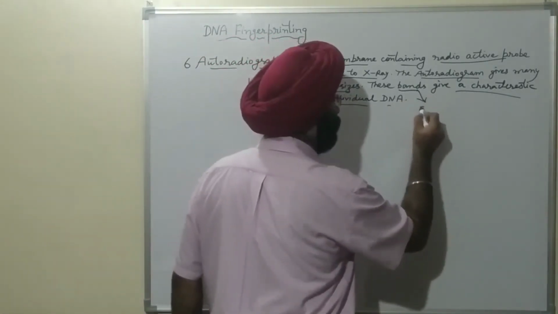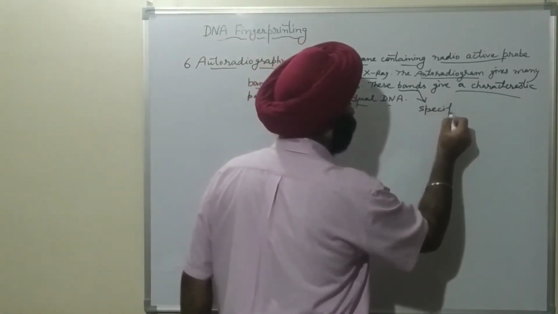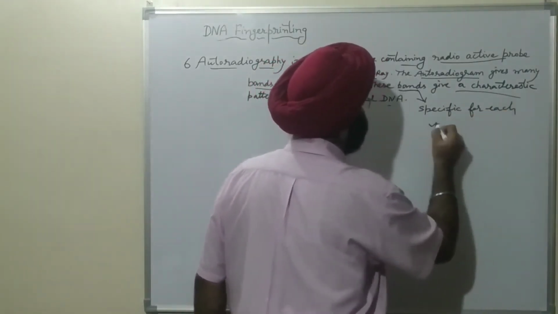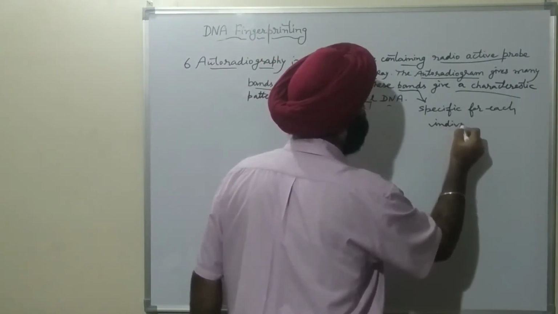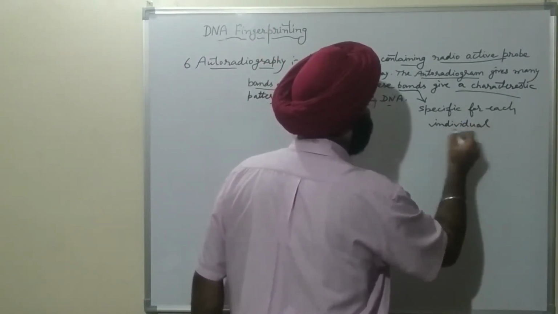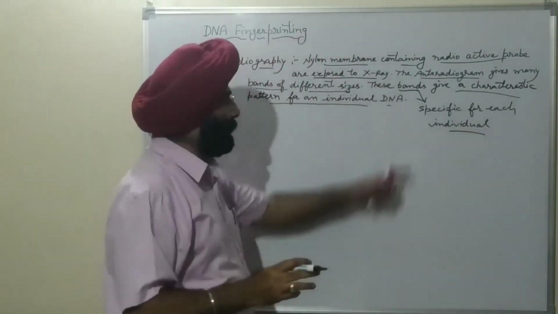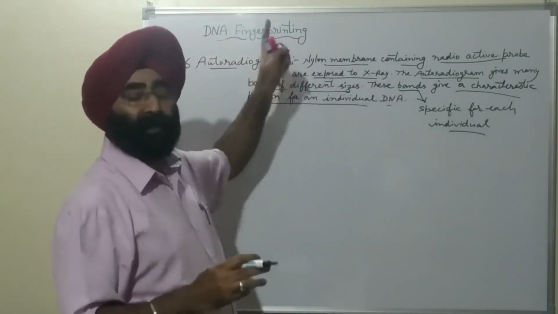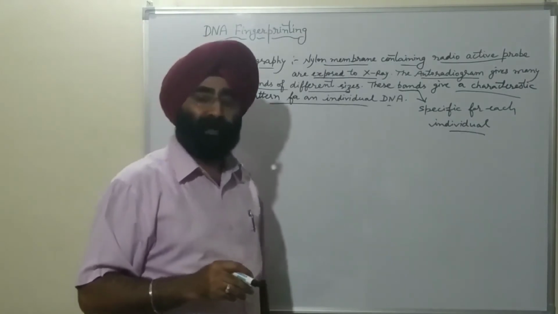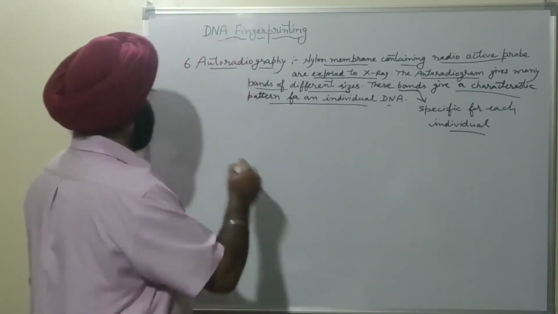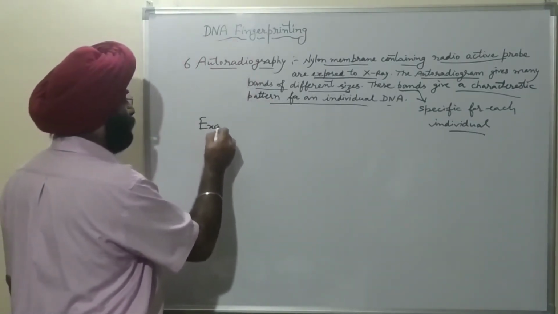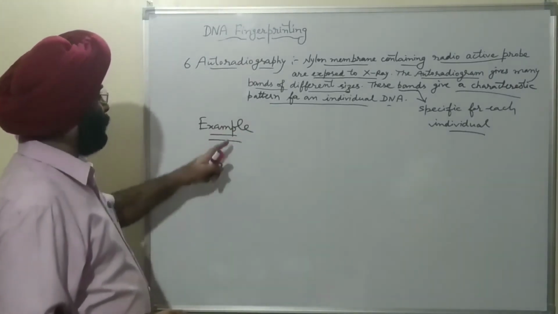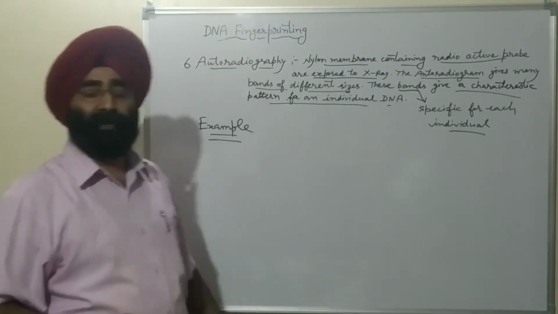These bands are specific for each individual. No two unrelated individuals match these bands. This is the basis of DNA fingerprinting. And now we will take an example and study the schematic representation of DNA fingerprinting.